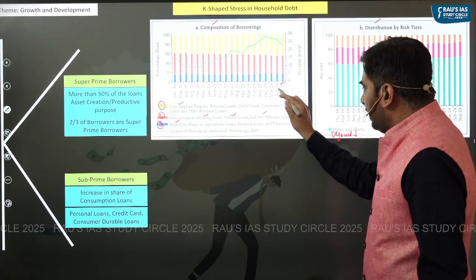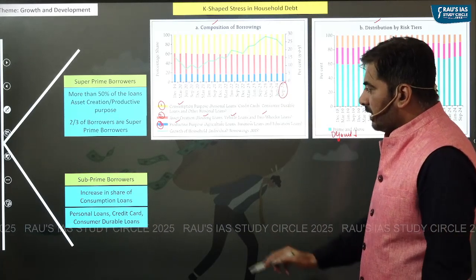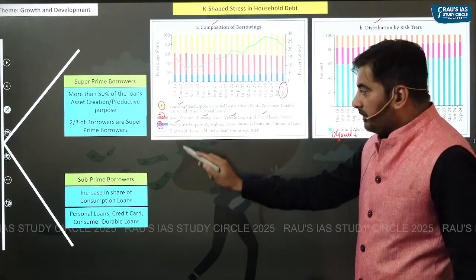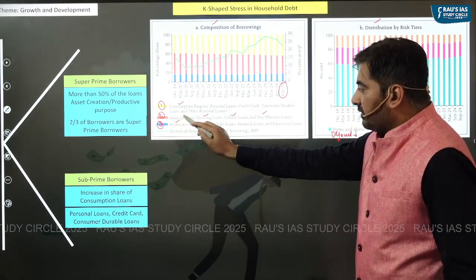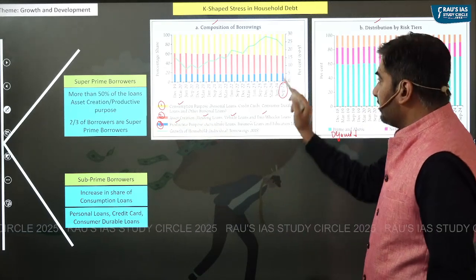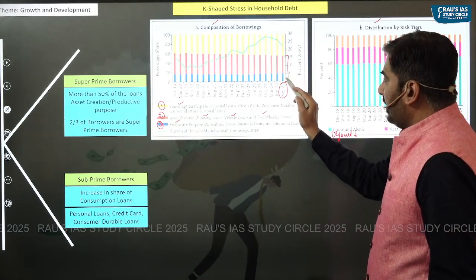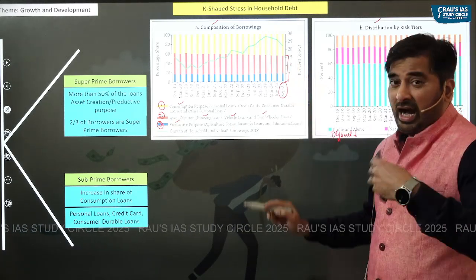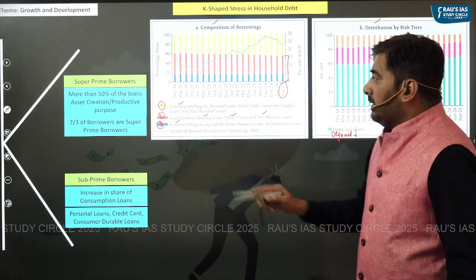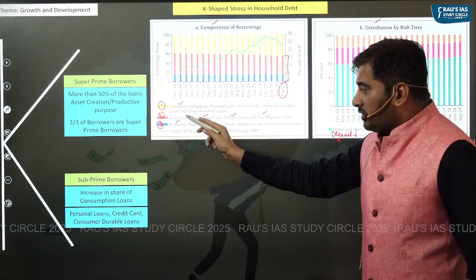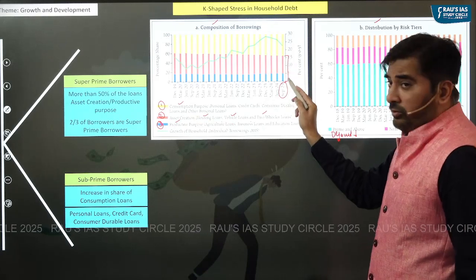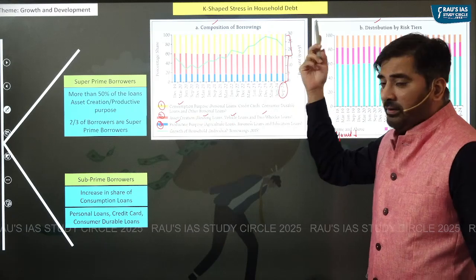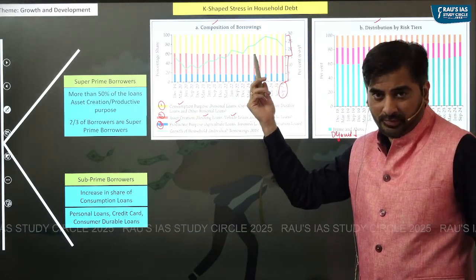As of September 2024, the blue line highlights loans taken for productive purposes, and the orange line denotes loans taken for creation of assets. As you can see, almost 60%, that is more than half of the loans, are generally taken for creation of assets and for productive purposes. And the remaining loans are generally taken for the purpose of consumption, right?